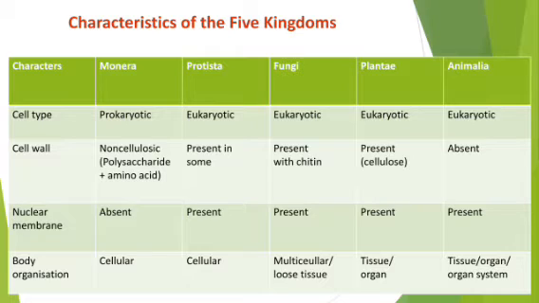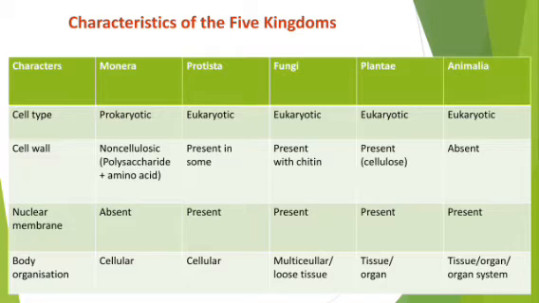Now from kingdom Monera, a little more developed one is Protista. Why are we considering Protista a little more developed? Because they have a cell with a definite nucleus, because they are eukaryotic in nature. Eukaryotic cell means a cell having a definite nucleus, that means a complete nuclear membrane is there around the nucleus. In kingdom Protista, they are also not much developed, but they are more developed than kingdom Monera.